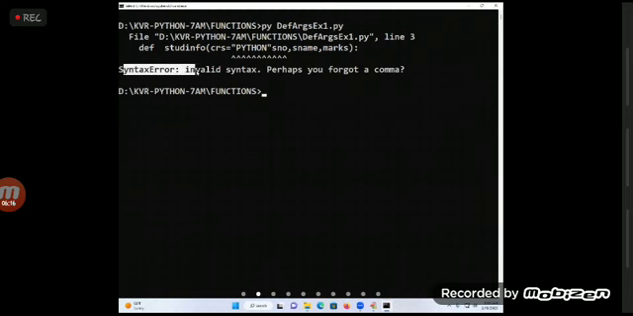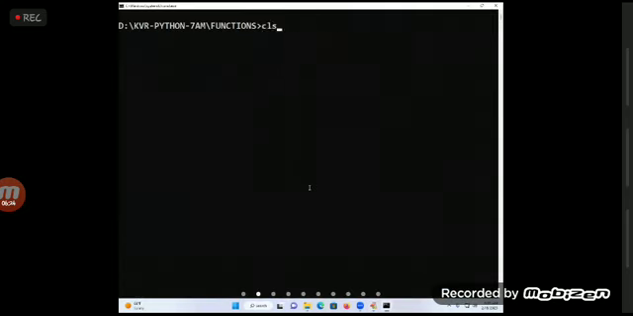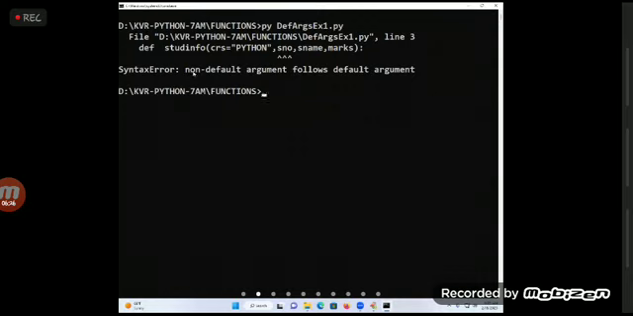Come on, read out now. So I need to give a comma there. I will give a comma there. Now see the error. Come on, read out. Non-default argument follows default argument. Non-default argument means what? Positional. What is that called? Syntax error. So I should not write this first.